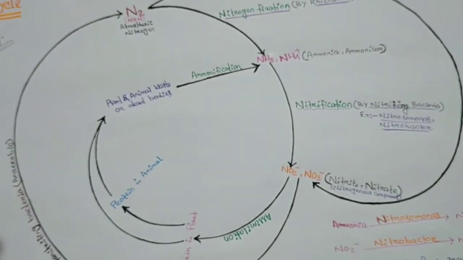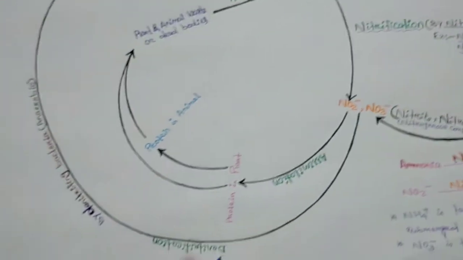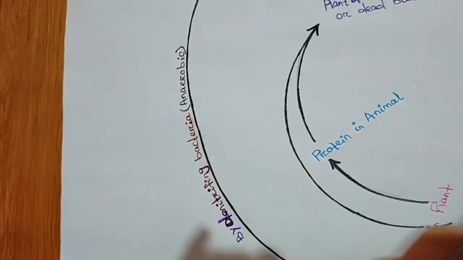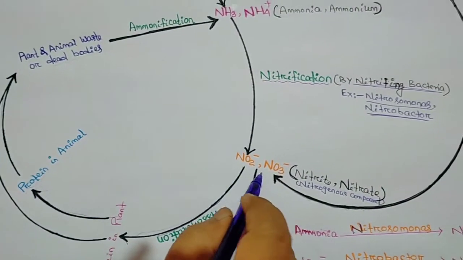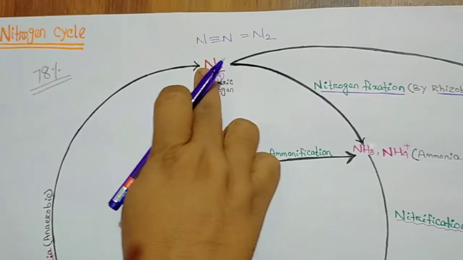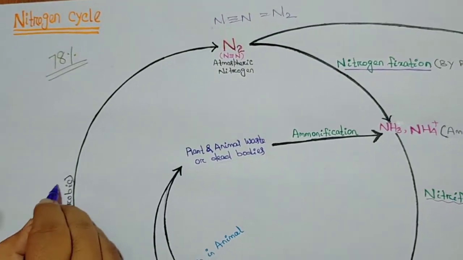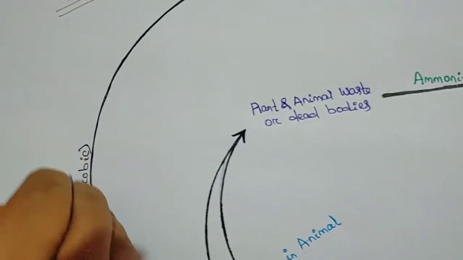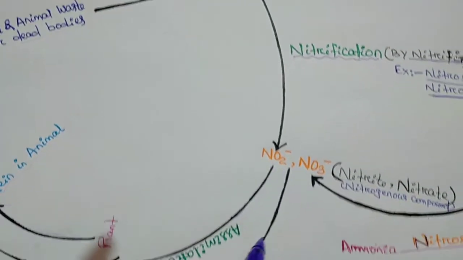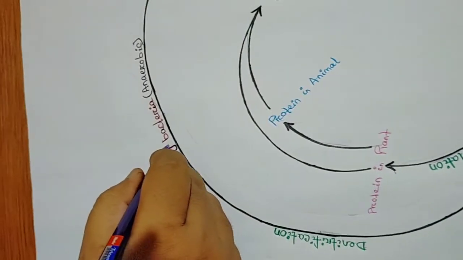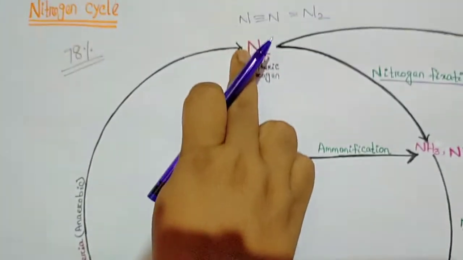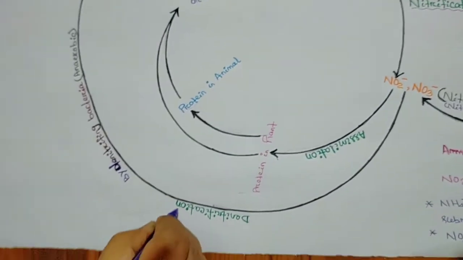But there are some bacteria known as denitrifying bacteria. These are specially anaerobic bacteria. They convert the nitrate or nitrite into free or molecular nitrogen and leave it to the atmosphere. Why do they do so? Because they need oxygen for their respiration. They break down the nitrate or nitrite, they take the oxygen part and respire, and the nitrogen part they release into the atmosphere. This process is known as denitrification.